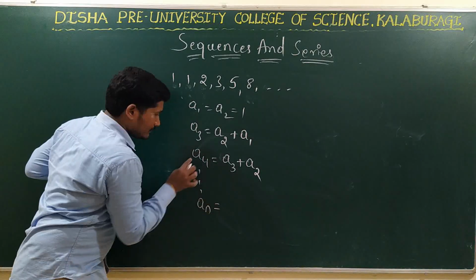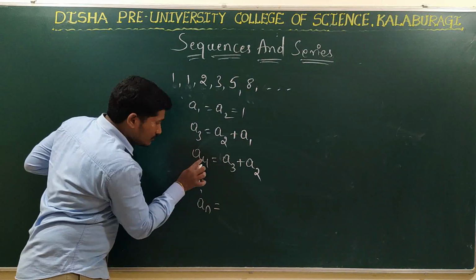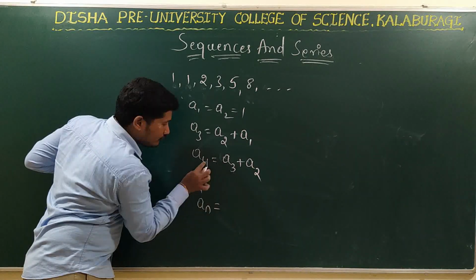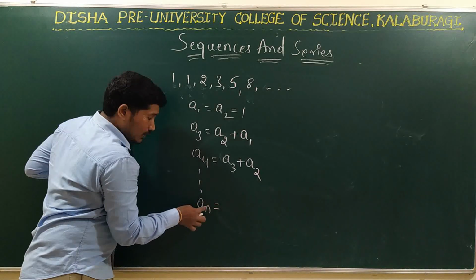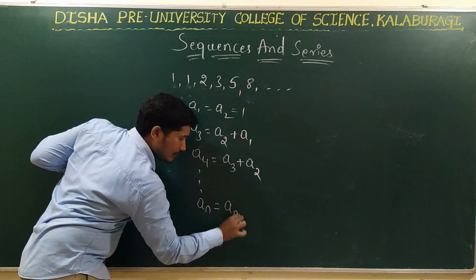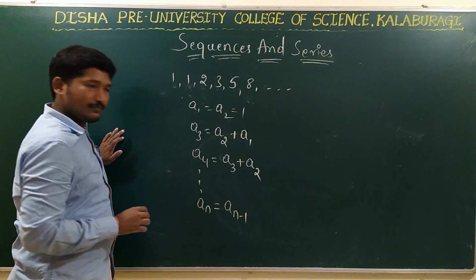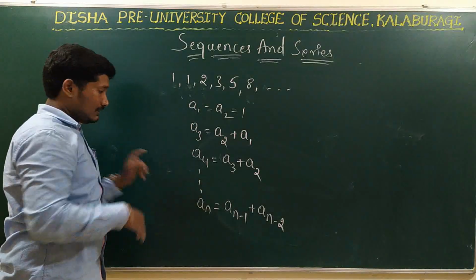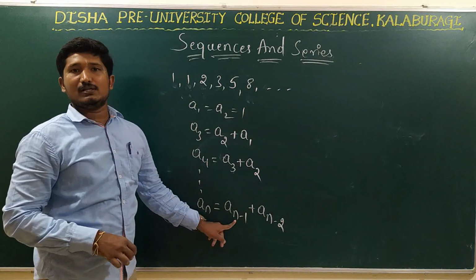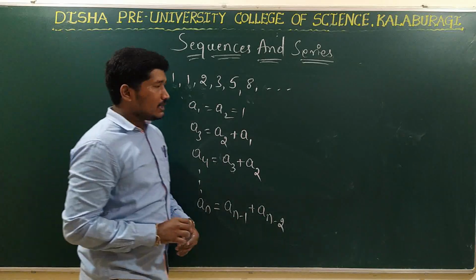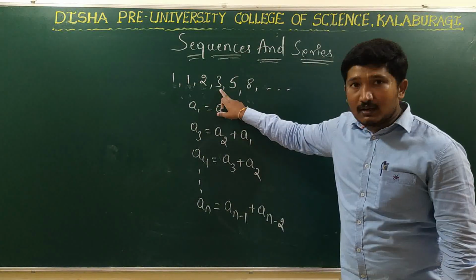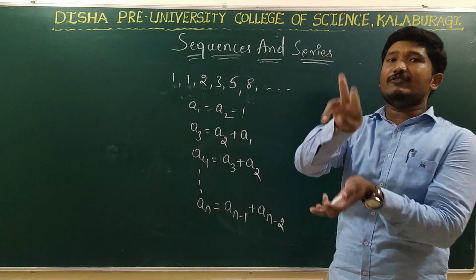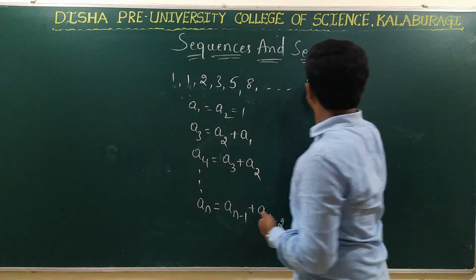Right? So see, exact previous two terms of A4 are A3 and A2. That is 4 minus 1 is 3, 4 minus 2 is 2. So what will be for An? It will be An minus 1, that is the previous term, plus An minus 2, that is the previous term of An minus 1. Right? So here, one term is obtained by the addition of its previous two terms. That is called as what?